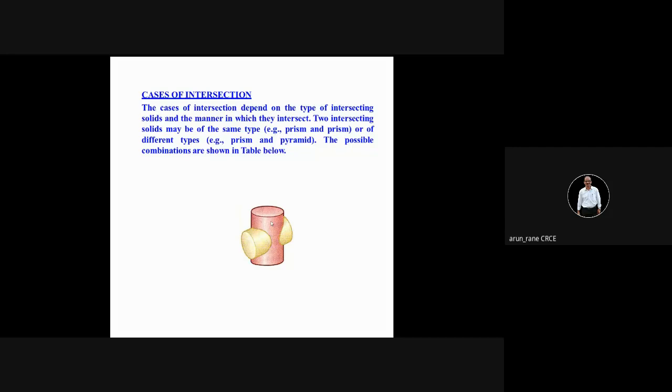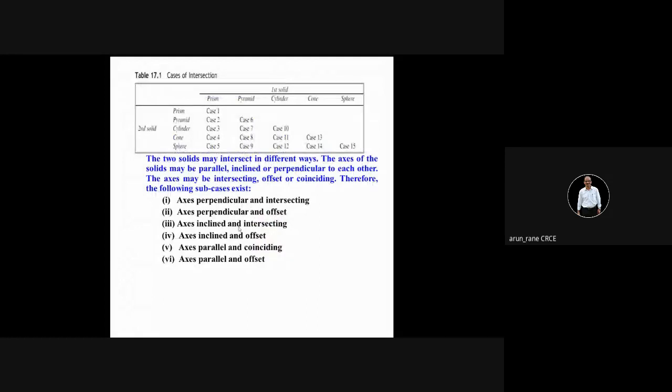These are the possible combinations. Let's say the first solid is a prism. Then the second solid can be a prism, that is prism to prism, prism to pyramid, prism to cylinder, prism to cone, and sphere. Generally, we don't consider the sphere here. We concentrate on these four solids only, and we get 16 cases.